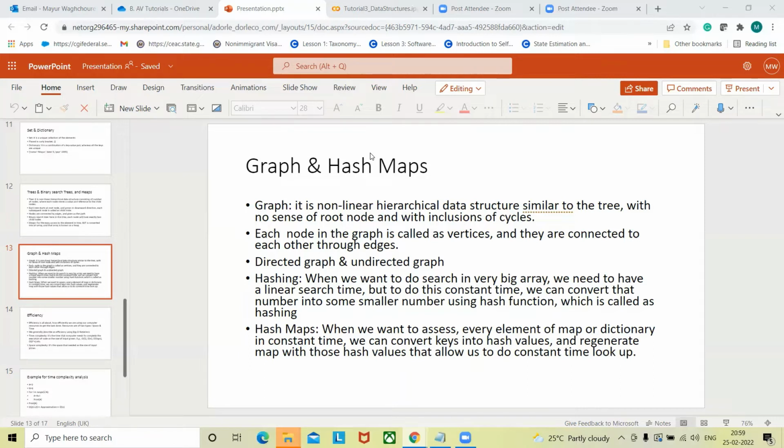A dictionary is also called a map, and inside it we will have key-value pairs. All the keys will be unique. If we pass those unique keys through the hashing function, we will get unique hash keys. If we generate a map out of it, it would be easier for us to look for a particular value.